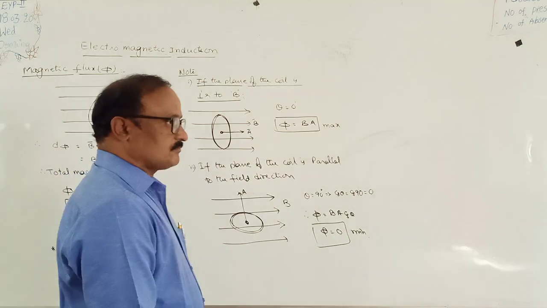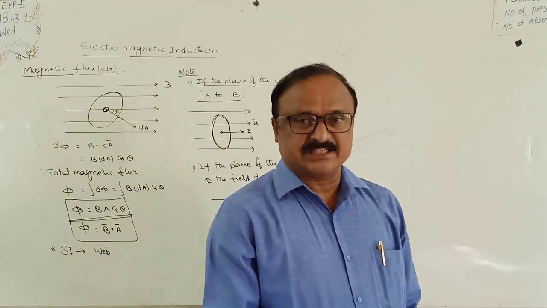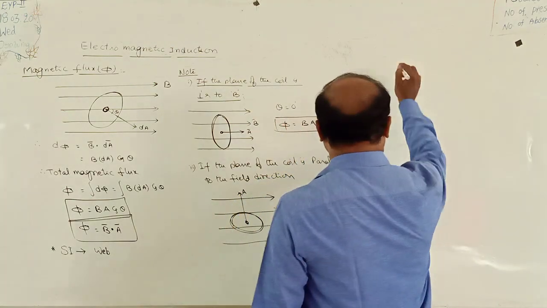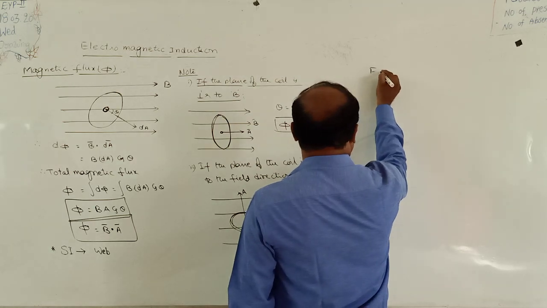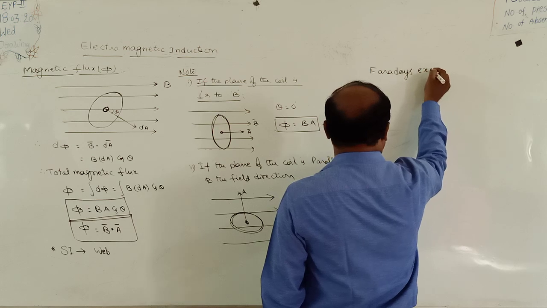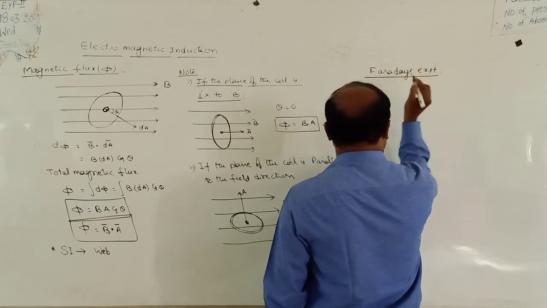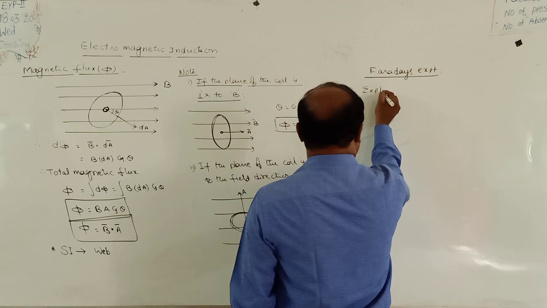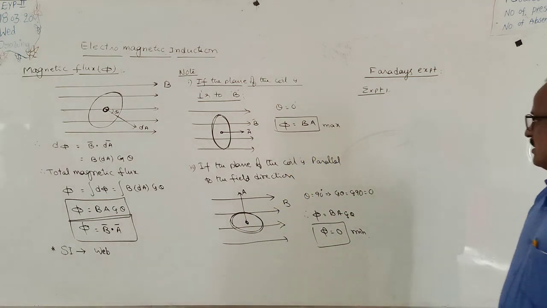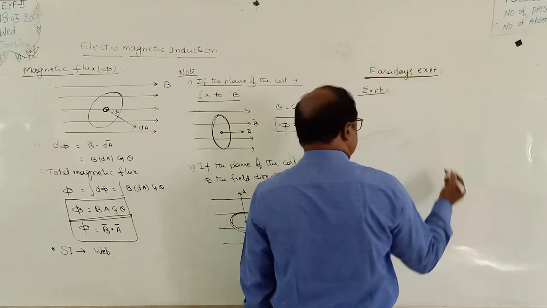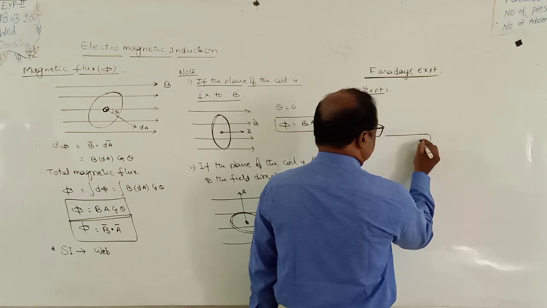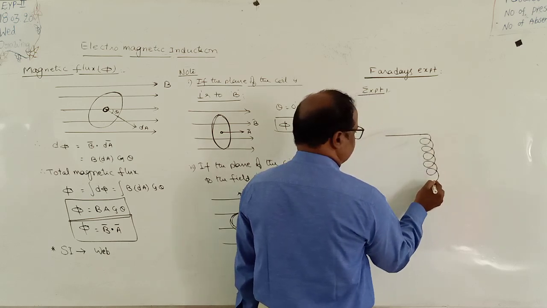Next, how does magnetic energy convert into electrical energy using Faraday's experiments? See clearly here. Faraday's experiment, Experiment 1. Suppose it is a coil, a circular coil.